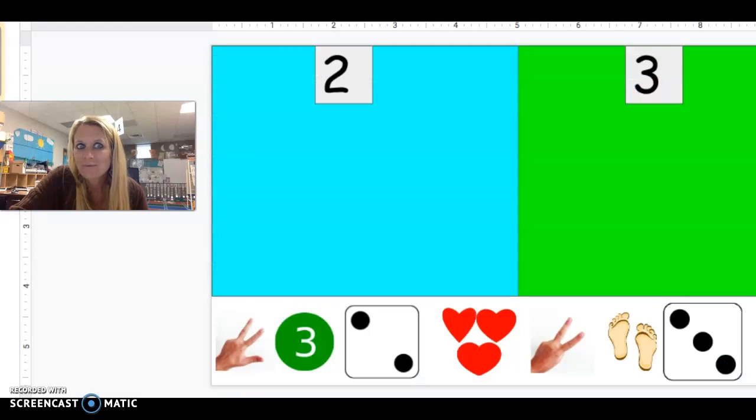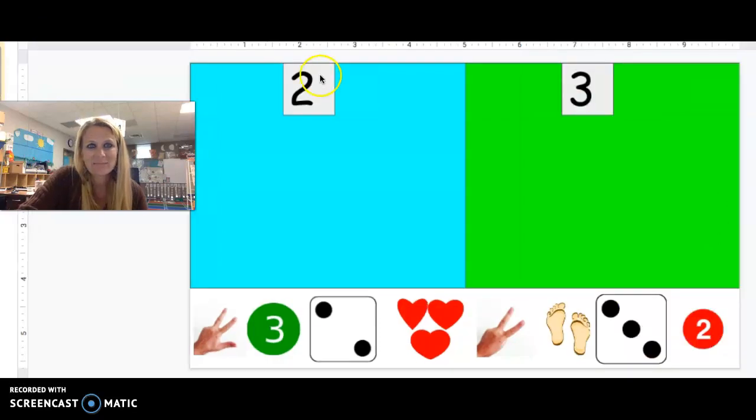Do you remember what we were going to do? We were going to sort 2 and 3. So I have to look down here, and I see up here, I have to look down here and decide where these should go. Into which group. I want all the things that are 2 in this blue group, because I have the number 2 up here. Over here, I want everything that is 3. All right, so I can look and I can move my things, okay?